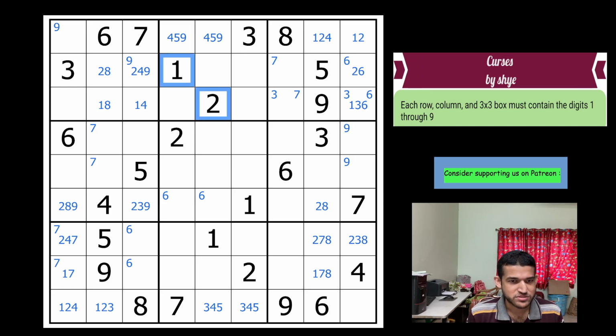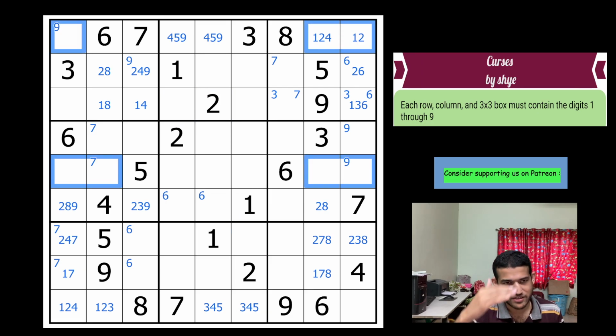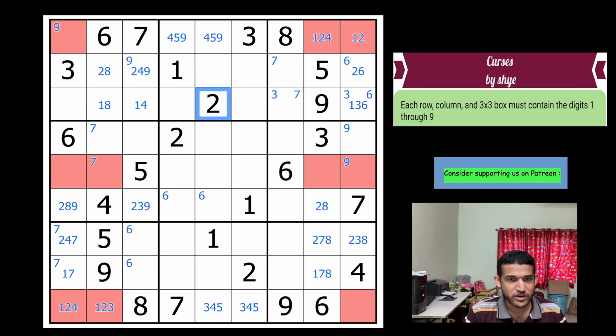Look at these 1, 2s. The author would definitely have put these for some reason, and my attention before asking Shye was also focused on these 1, 2s, and I was trying to make them work, but somehow I could not find the connection. So let's first highlight some of these cells where the 1, 2s can go in rows 1, row 5 and row 9, right? Because of the pattern of givens of 1 and 2, the author has forced the 1, 2s in those 3 columns, right?